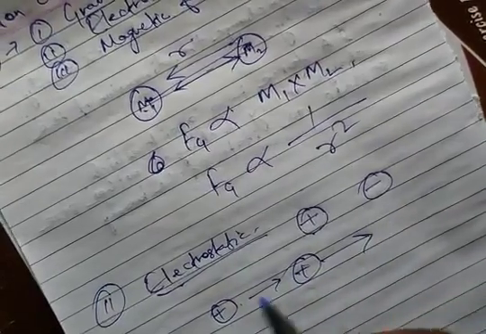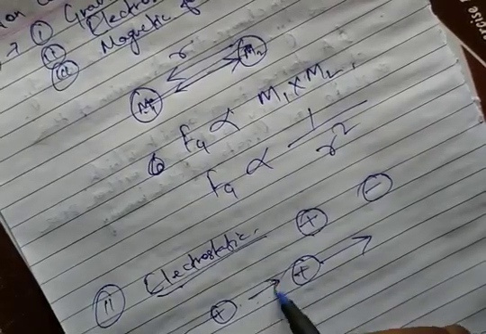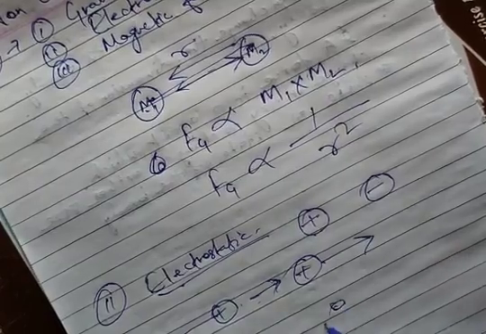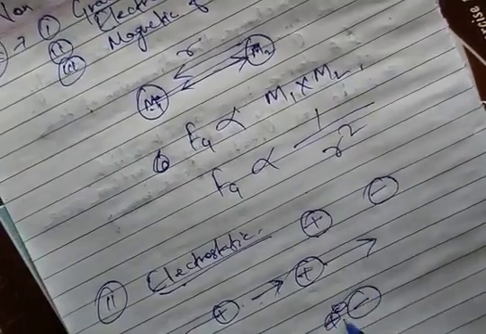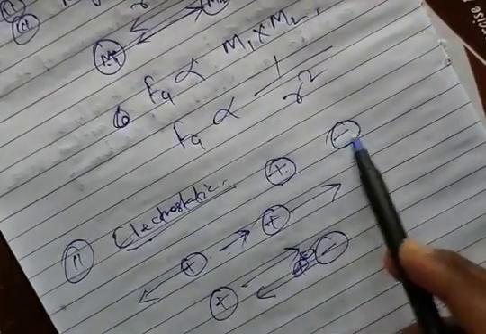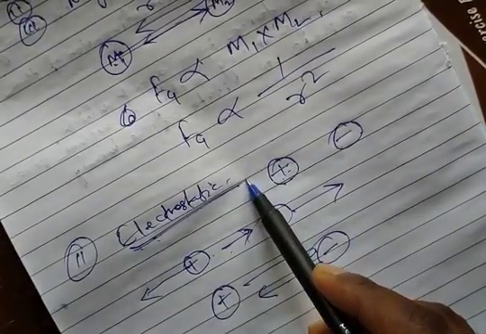This force goes in this direction and this charge goes in this direction, and they repel each other. Like charges repel each other and opposite charges attract each other. The force between charged bodies is known as electrostatic force.